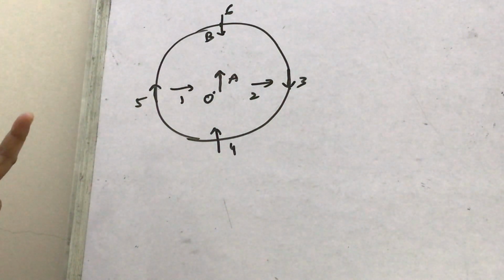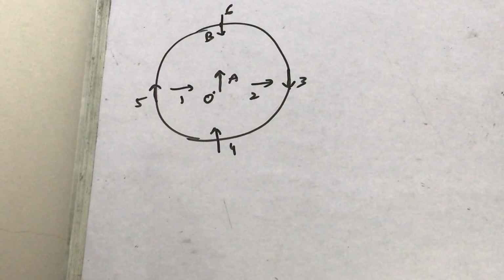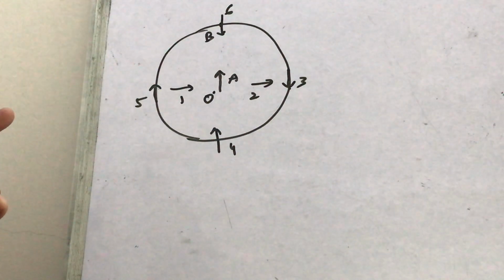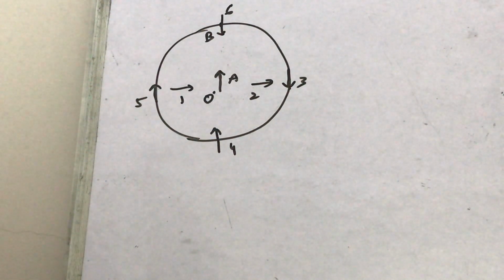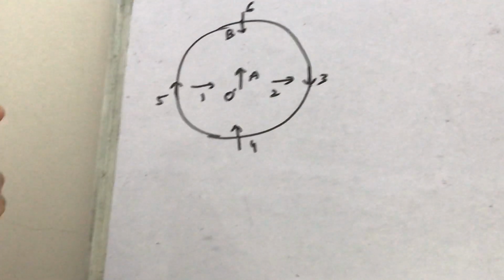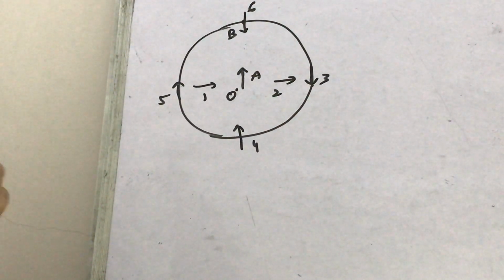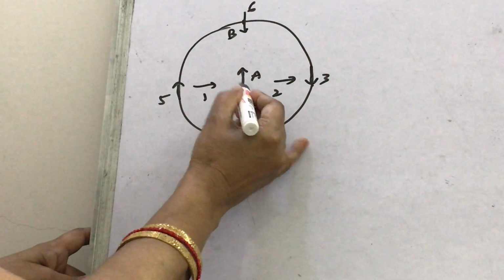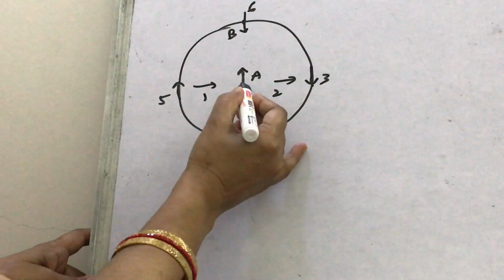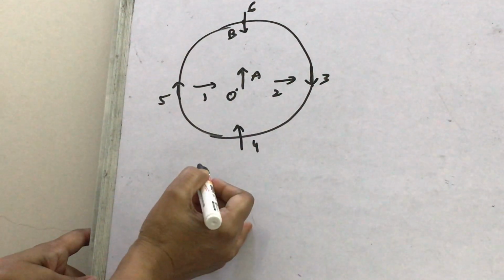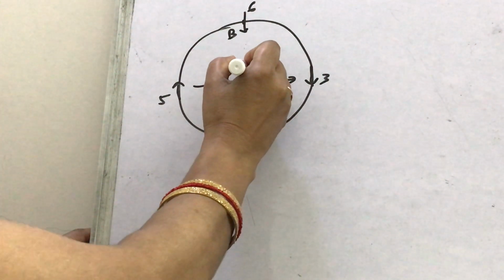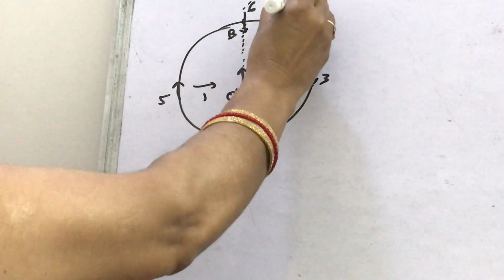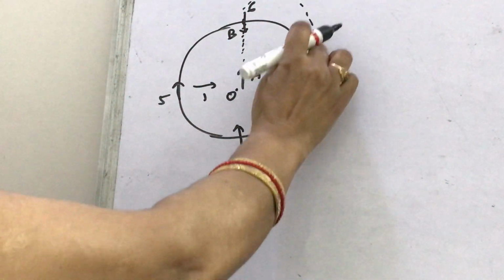In what situation will there be stable equilibrium, no equilibrium, or unstable equilibrium, or lowest potential energy? How will you find it? Look, there are situations given in this way. This is the small magnetic needle placed here, represented by A. Suppose a field line goes through the magnet and comes in this way.